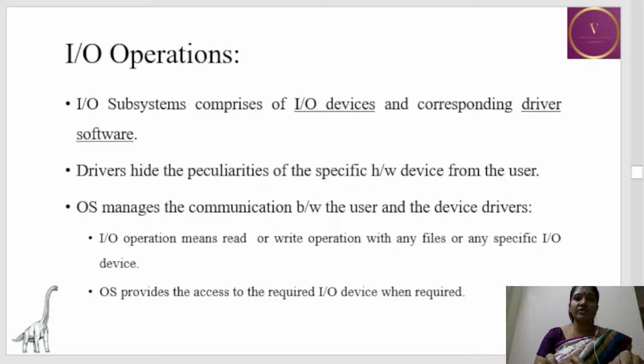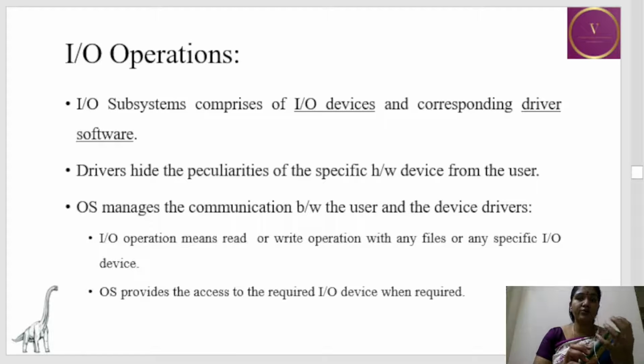Next OS service is the IO operations. IO subsystem comprises of IO devices and the corresponding driver softwares. Drivers usually hide the peculiarities of a hardware device from the user. OS manages the communication between the user and the device drivers. IO operation means a read-write operation with any file or any specific IO device, and OS provides the access to a particular resource when it is required.